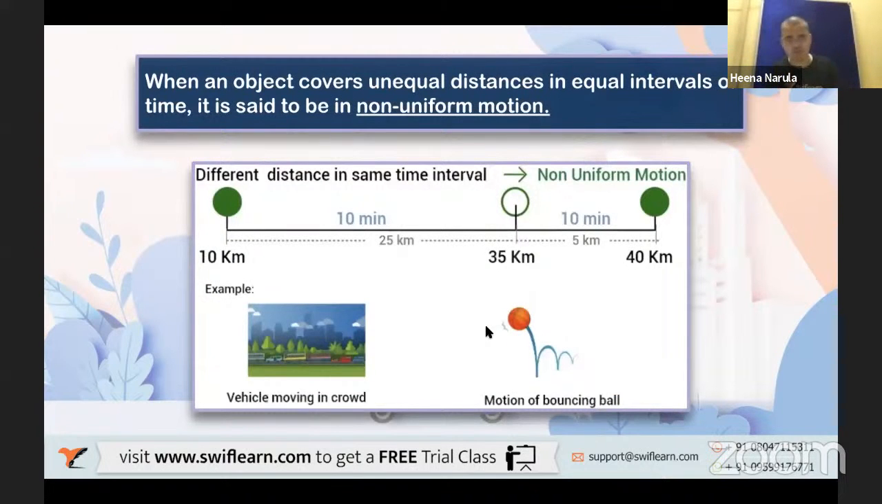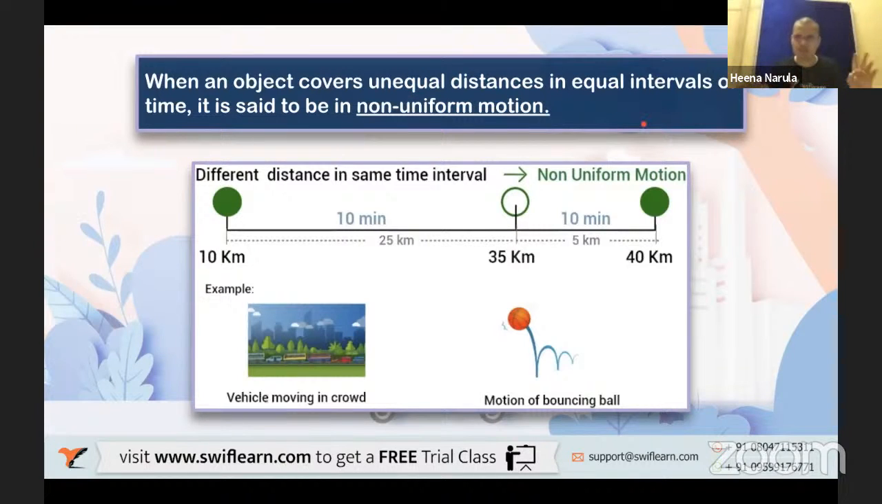Non-uniform motion. What is non-uniform motion? So here it is. When an object covers unequal distances in equal intervals of time, then it is said to be in which motion? Non-uniform motion. Okay. So the object covers, now two important words here again: unequal distances. Unequal distances are covered in how much time? Equal interval of time, right? Unequal distances in equal intervals. But for uniform, equal distances, equal intervals, right?